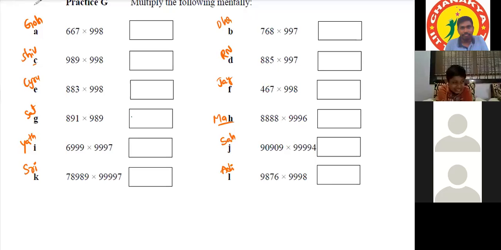Sir, how can we do this mentally? This we need to compulsorily do in the book. After doing this exercise, I'll tell you how we can do it mentally without using a pen.